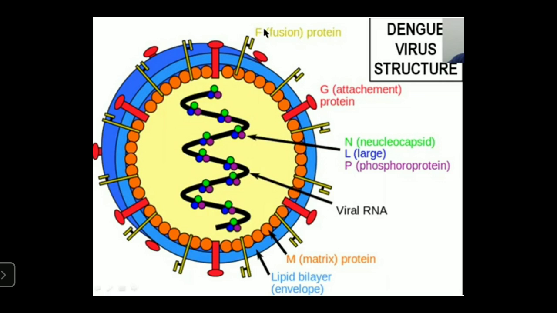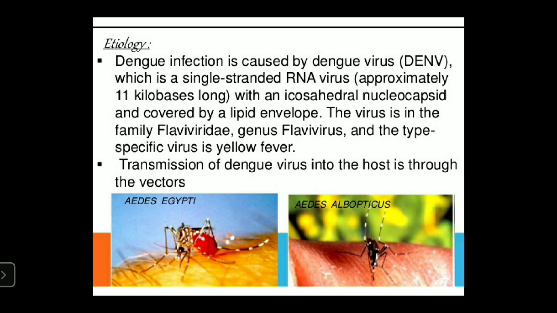This is the structure of the dengue virus. It is a single stranded RNA virus covered with an icosahedral nucleocapsid and a lipid membrane.